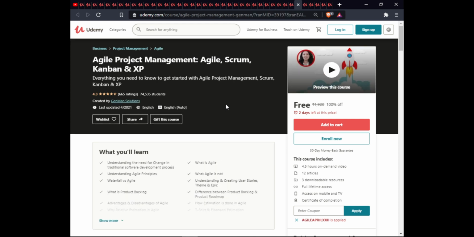The next is Agile Project Management: Agile, Scrum, Kanban, and XP. In this course, you will learn everything you need to get started with Agile Project Management, Scrum, Kanban, and XP. This course is 4.5 hours on-demand video, 12 articles, 3 downloadable resources, full lifetime access, exam warranty, and certification obligation.